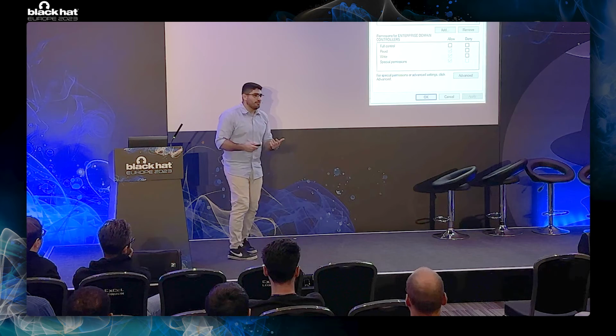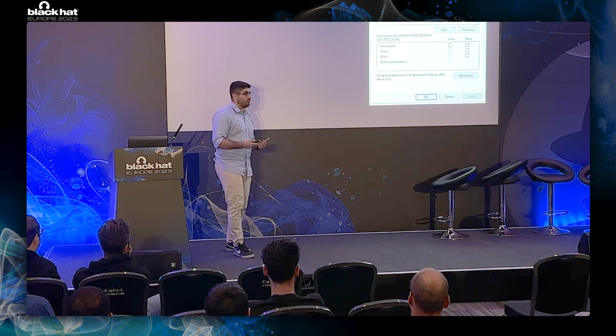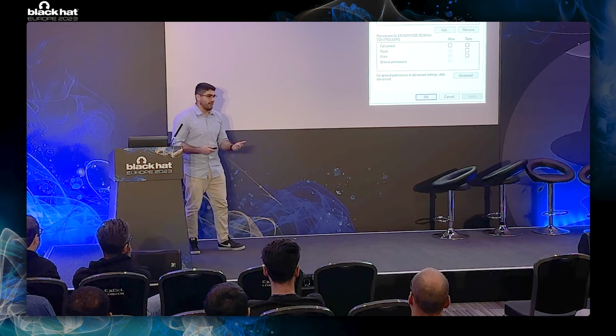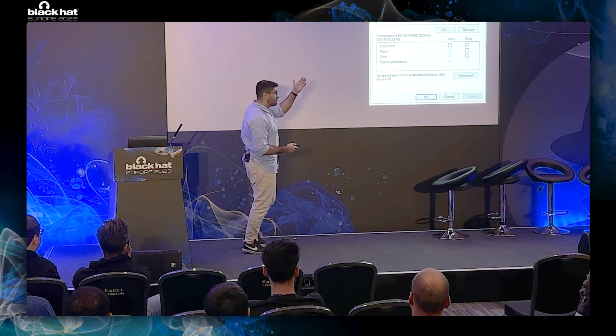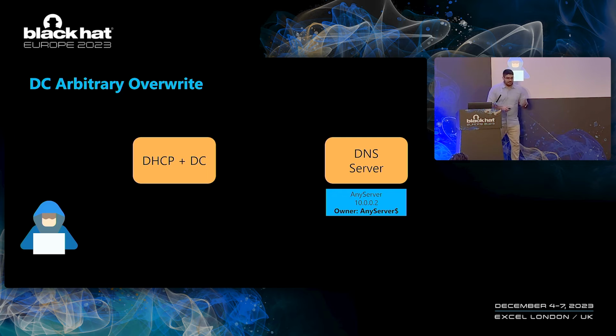Now, we know that when we perform DNS updates through the DHCP server, we are using the machine account of the DHCP server. And if this machine account is a domain controller, we get to the conclusion that we can overwrite any DNS record. So this variation I call the DC arbitrary overwrite, and it works exactly the same way.